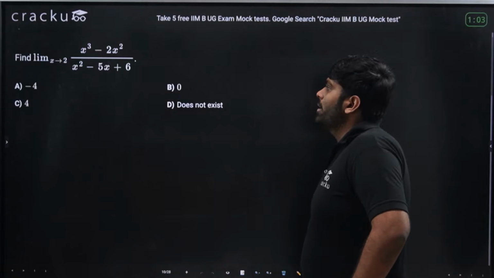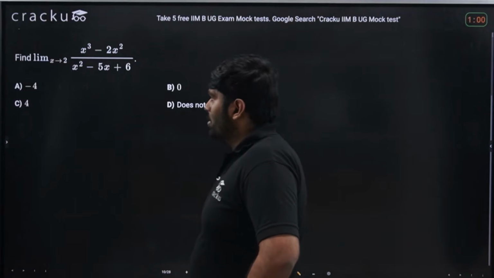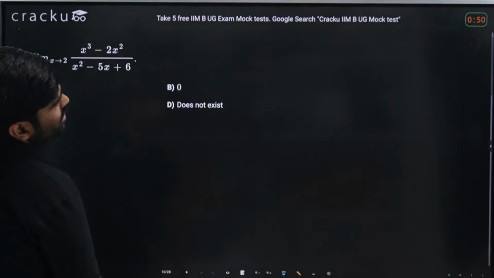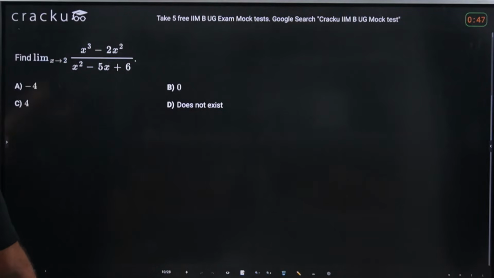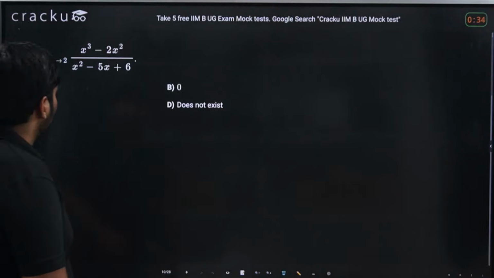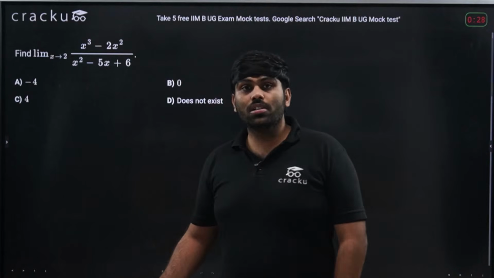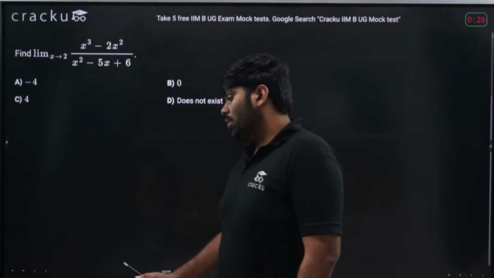Once you get the logic behind solving 0 by 0 forms, it is a pretty easy question indeed. People were saying the answer is minus 4? Okay, let me see. All right, that should be right. Please, if you find any difficulty in understanding, don't hesitate at any cost. Please do post your questions on the chat box.